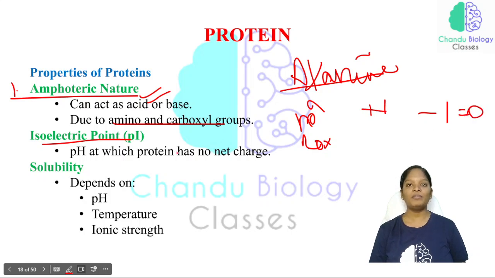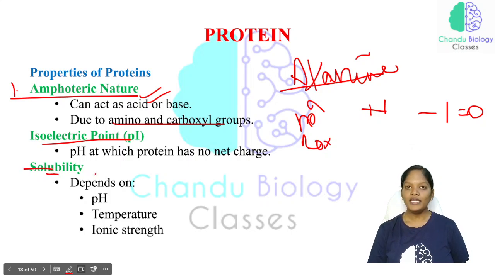So that particular point where the net charge is 0, we call the isoelectric point. If you have any doubts with respect to this isoelectric point, I have explained it very clearly in the previous class itself. Kindly go through that. Now, solubility of a protein.